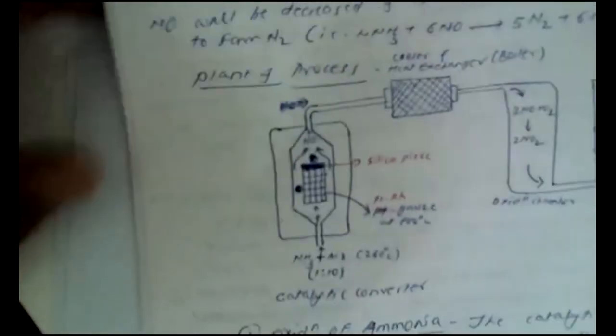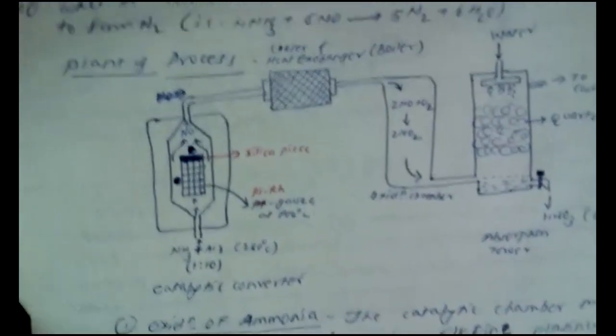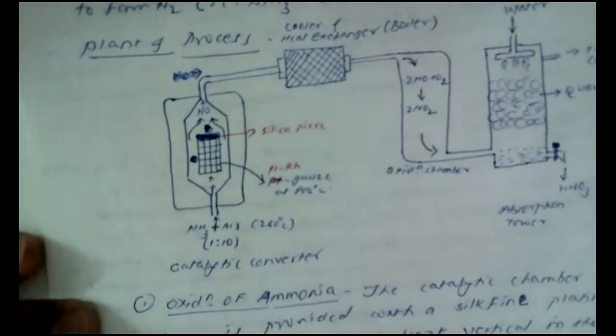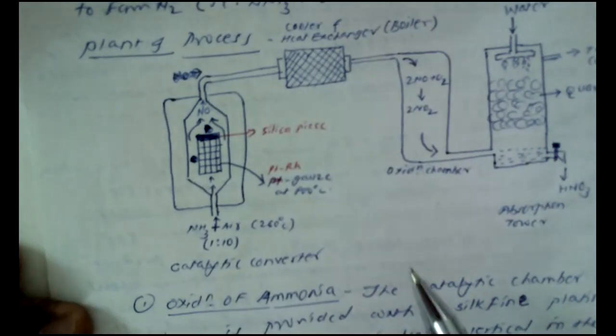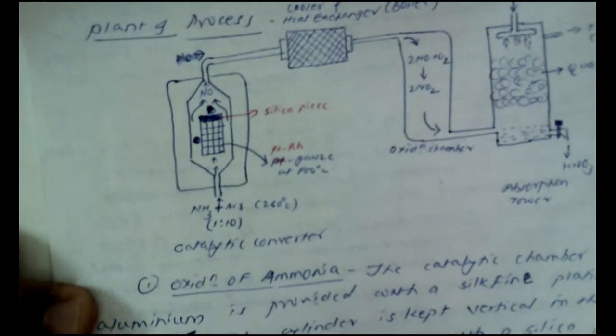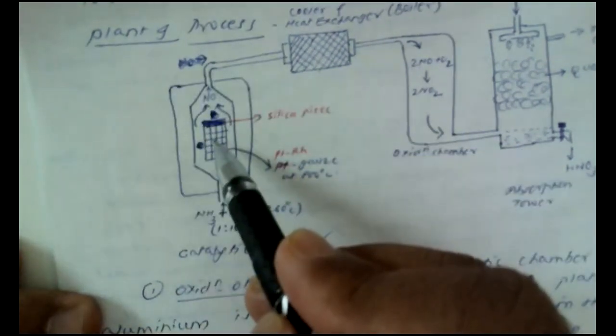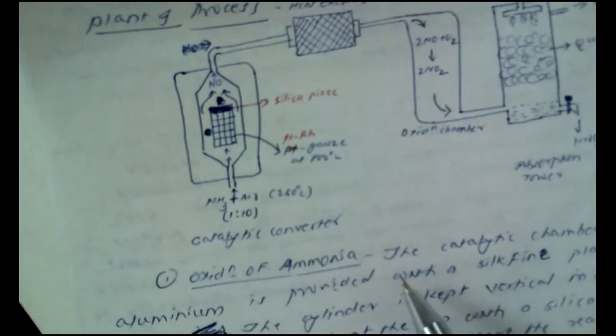Now I have the diagram that I already posted yesterday. I think you might be very clear about this diagram. Here, this is the plant and process for this manufacturing process. So here, the first step, as we know, is oxidation of ammonia. Here, this is a specially designed assembly, a cylinder that is kept, which is used for the oxidation of ammonia.